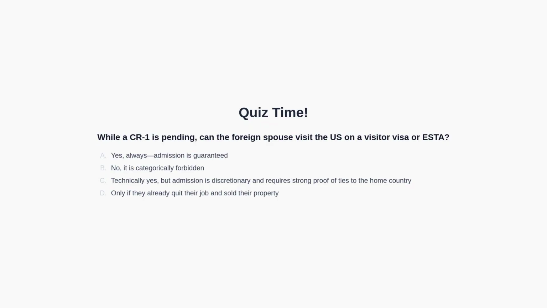Second quiz question: while a CR-1 is pending, can the foreign spouse visit the United States on a visitor visa or ESTA? The options are: 1. Yes, always with guaranteed admission. 2. No, it is categorically forbidden. 3. Technically yes, but admission is discretionary and requires strong proof of home ties. Or 4. Only if they already quit their job and sold their property.